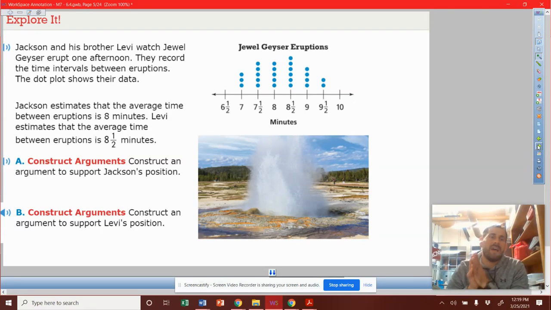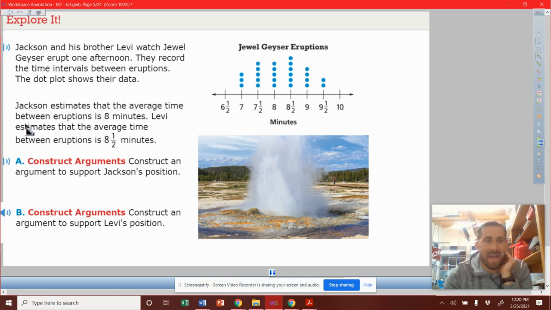All right, here's our solve it. Jackson and his brother Levi watched Jewel Geyser erupt one afternoon. They recorded the time intervals between eruptions. The dot plot shows their data. So you can see the different dots here for each eruption. One happened 7 minutes, 7.5, 8 minutes, but multiple happened on 7 minutes, multiple happened on 7.5, and so on.